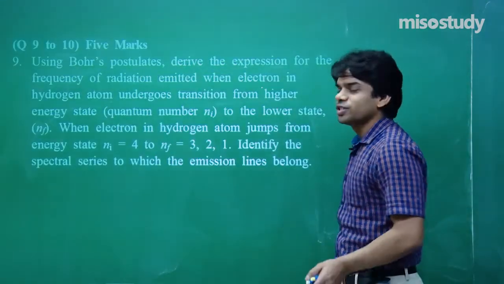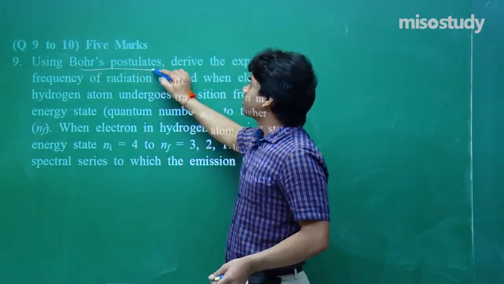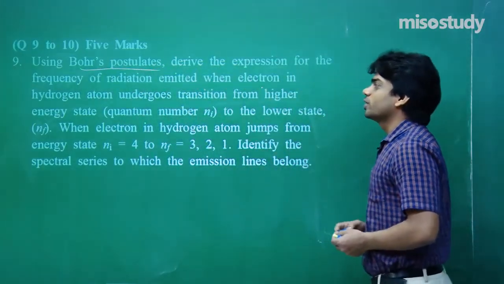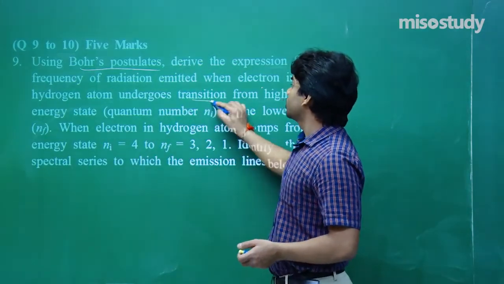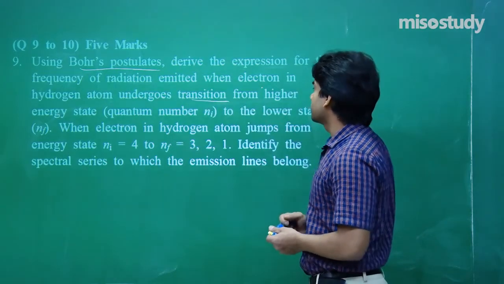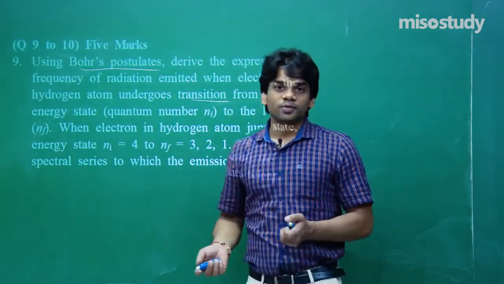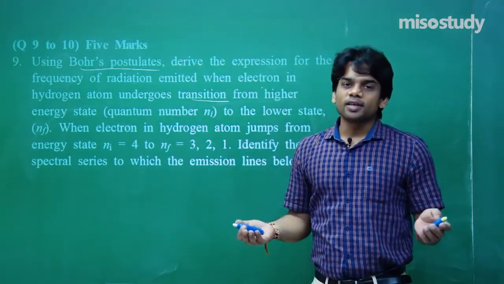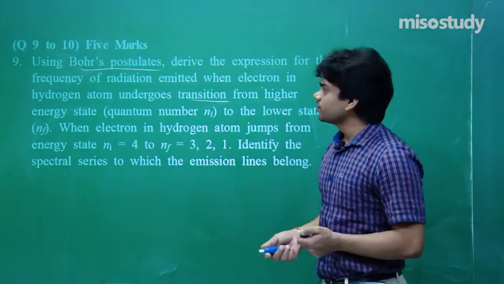Ninth one, 5 marks question. It's a derivation, we believe so. Using Bohr's postulate, derive the expression for the frequency of radiation emitted when electron in hydrogen atom undergoes transition from higher energy state Ni to the lower state. Frequency of radiation, we need to find out. If lambda you can evaluate, energy difference you can evaluate, frequency is no big deal for us.